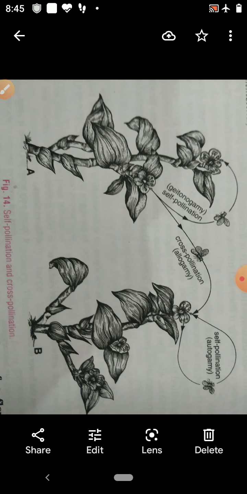Pollen grains transferred by water, then pollination by water. Pollen grains transferred by insects, pollination by insects. Pollen grains transferred by birds, that is pollination by birds. So, on the basis of the name of the agent, there are different types of cross pollination.